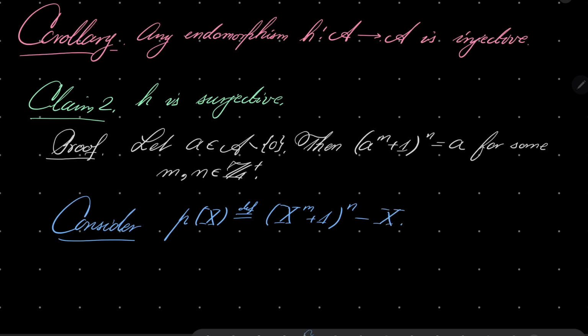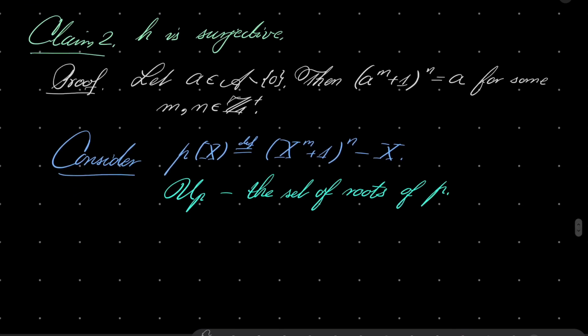And let U of p be the set of roots of our polynomial p, the set of all elements such that p of this element is 0. Well, notice the following.